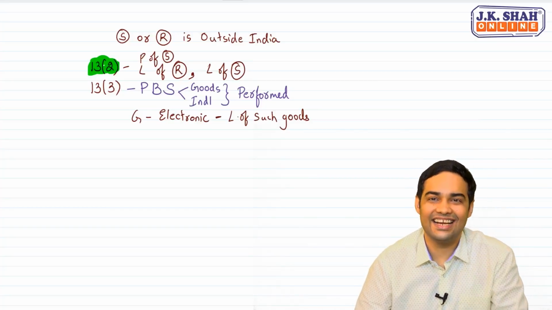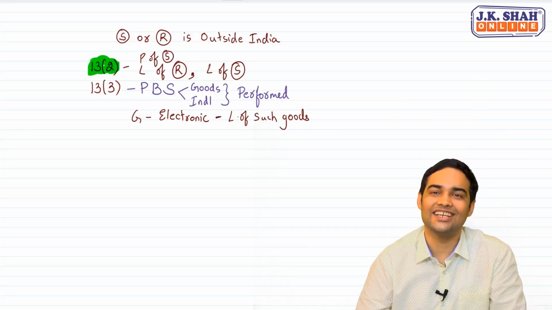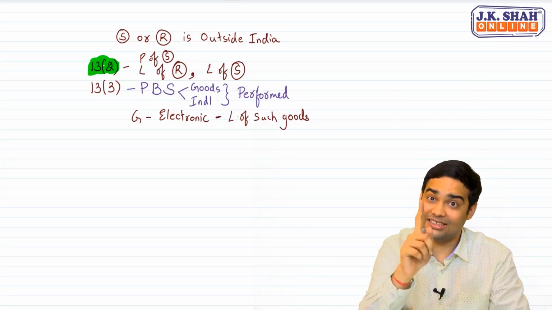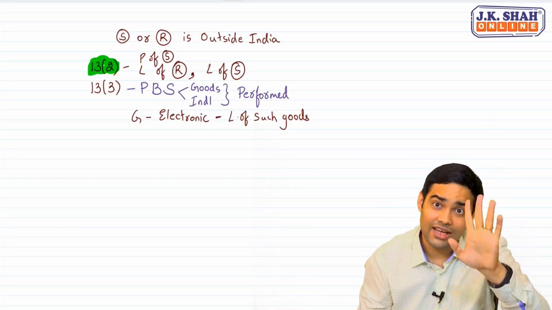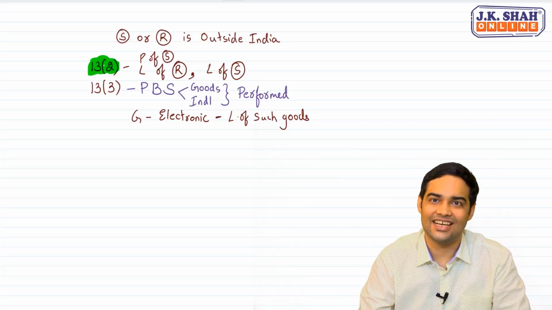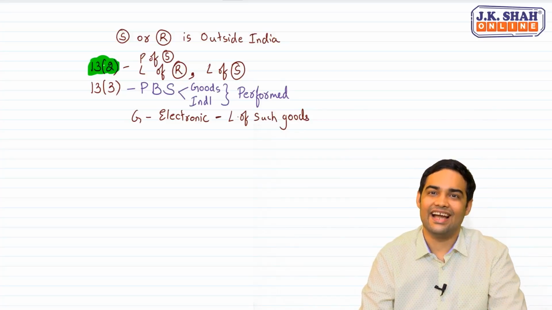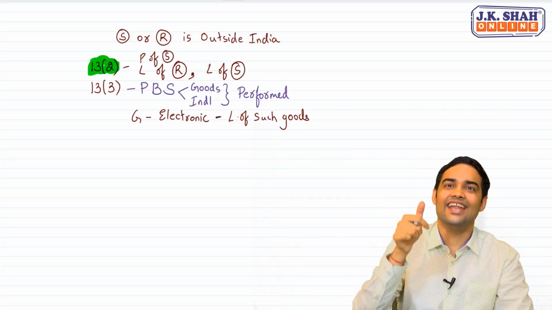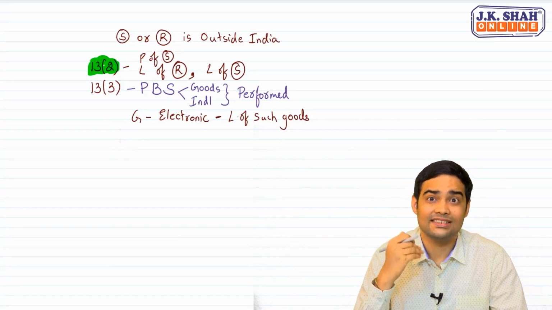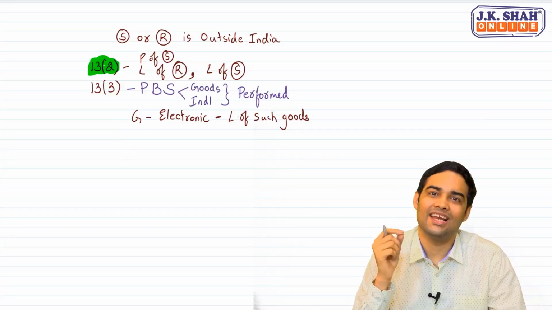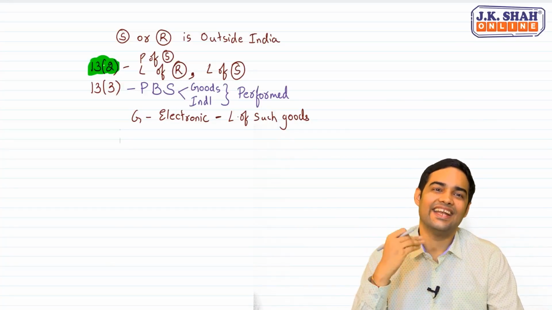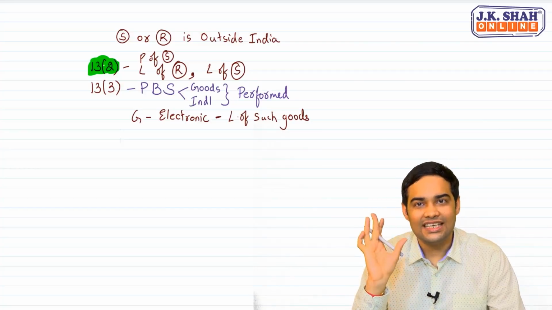The law very clearly provides an exemption where both supplier and recipient are outside India. But that is given in exemption chapter. Where is the place of supply for this transaction? The place of supply for this transaction would be India. Clear? Now, so for such goods of electronic means, the place of supply would be location of such goods. Okay. Now, this was about 13.3.